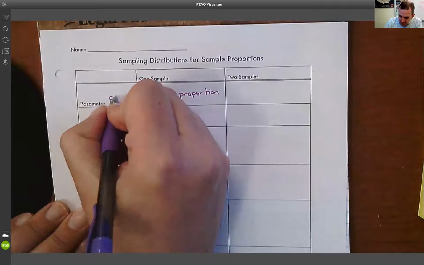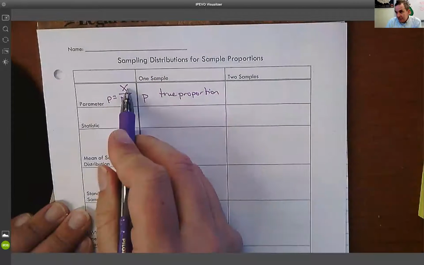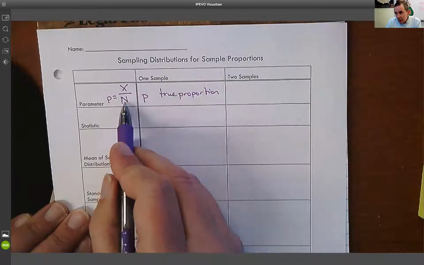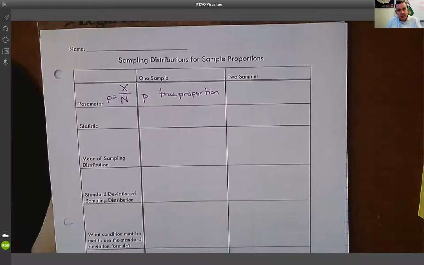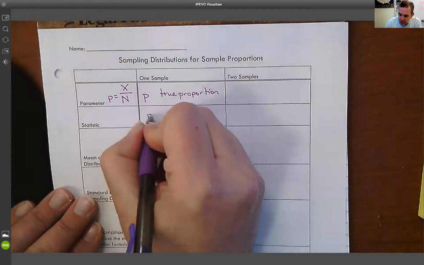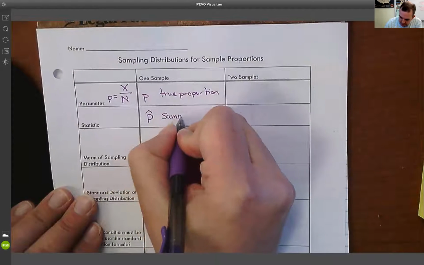So p is equal to a big X over a big N: everybody's successes out of all the people. If I talk to 100 million people and found out that 72 million believe something, that's 72 million out of 100 million, so my p would be 0.72. But again, we never really know that. So we're going to use a p hat, which is a sample proportion.